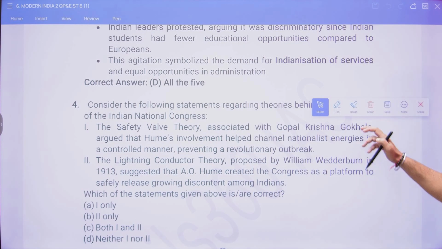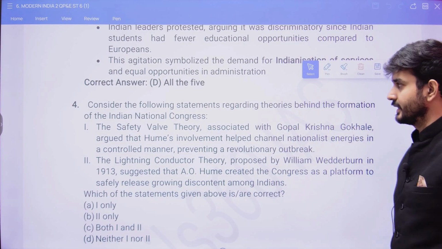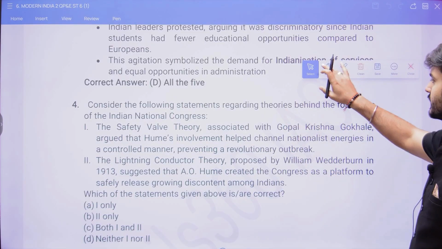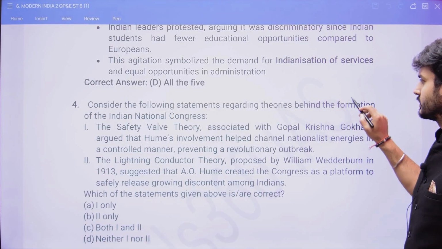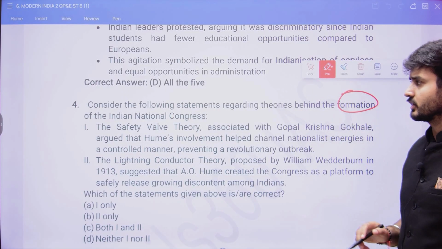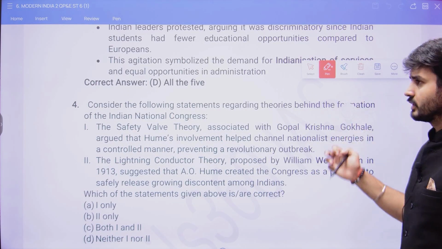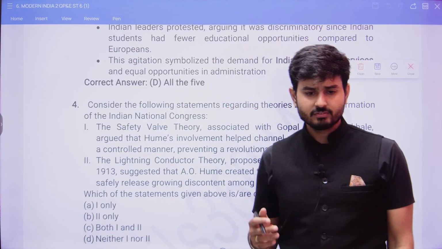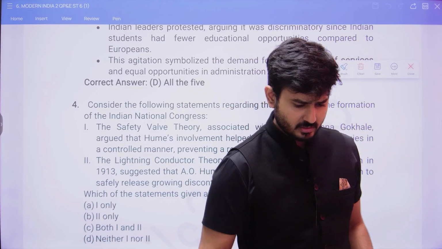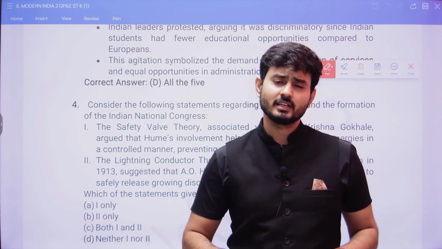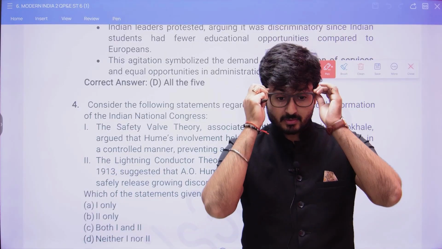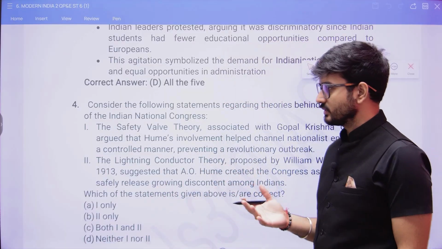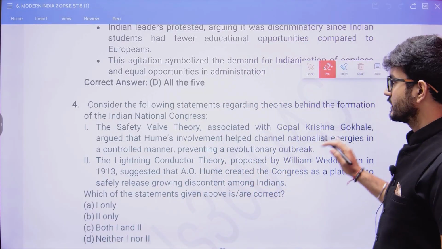So here in the next question, when we talk on another aspect, consider the following statements regarding the theories behind the formation of the Indian National Congress. So what were the theories in the formation of the Indian National Congress? Now, we had discussed these theories in the classes also, and apart from that you have also learned on the various theories that are associated with this formation. Okay, so that is there.